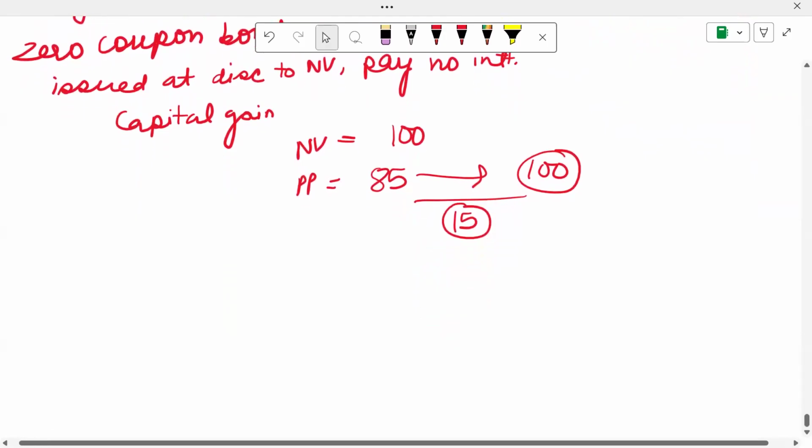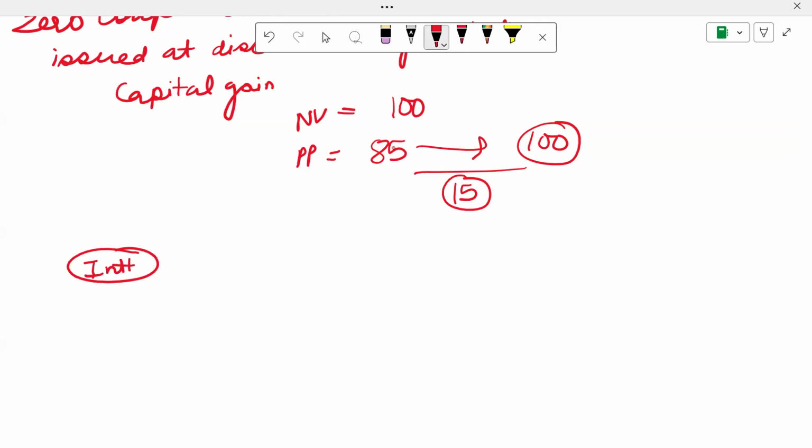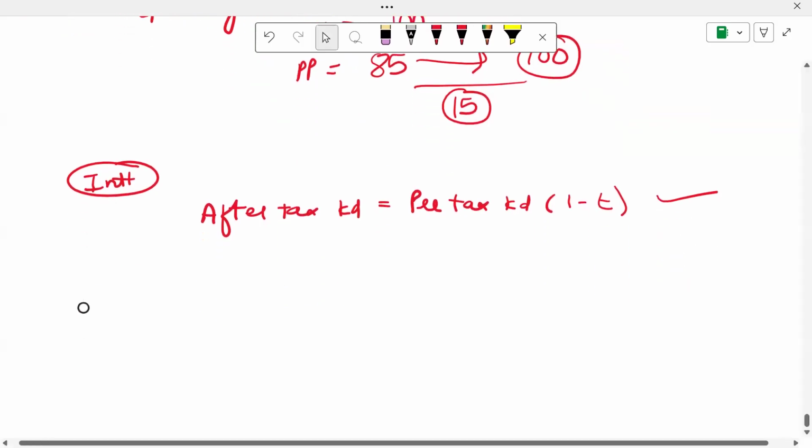Now, let us also talk briefly about the tax relief on debt interest. We all know any interest that we pay on debt is deductible for tax. So if you want to find out the after-tax cost of debt, it's going to be your pre-tax cost of debt multiplied by 1 minus t. If you just do this adjustment to your pre-tax cost of debt, you will have your after-tax cost of